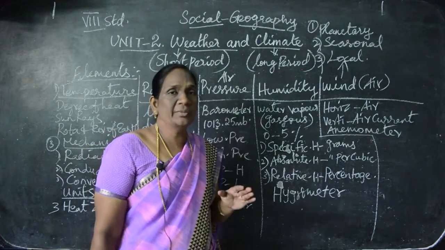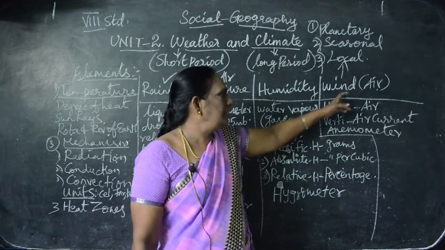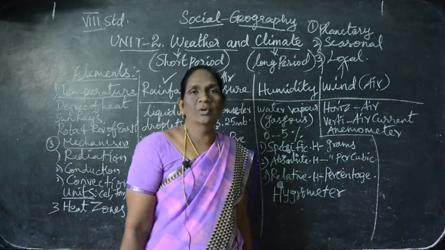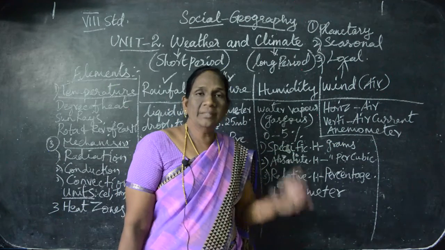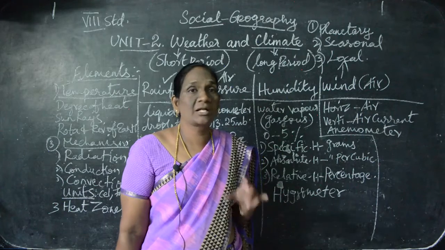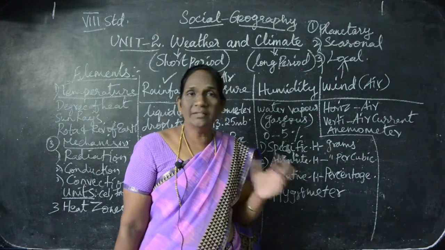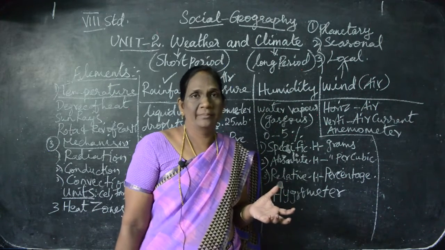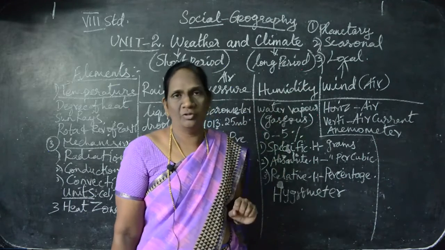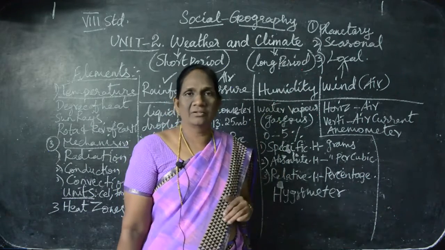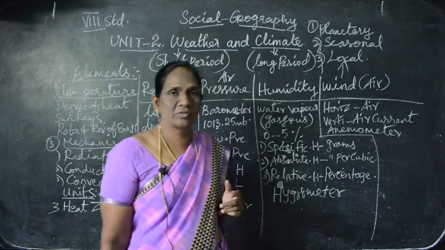The instrument used to measure wind is the anemometer. So you have to understand which instrument we use to measure each thing. Similarly, for earthquakes, the instrument is the seismogram. Understand? Each and everything you have to know. It should stay in your mind, so that even if you are woken up from sleep and asked, you can say it.